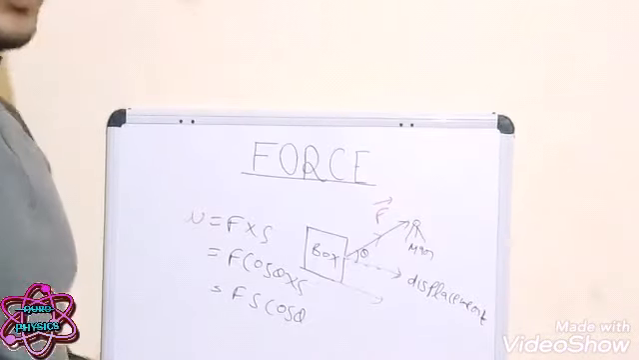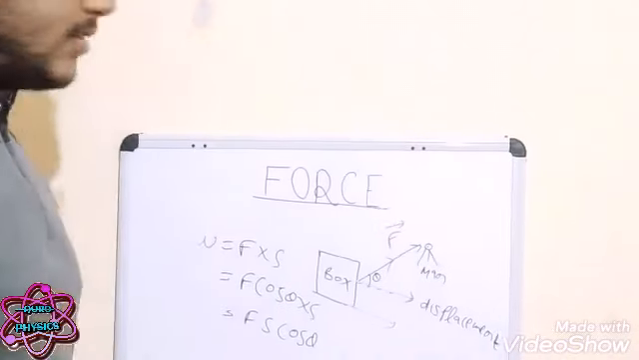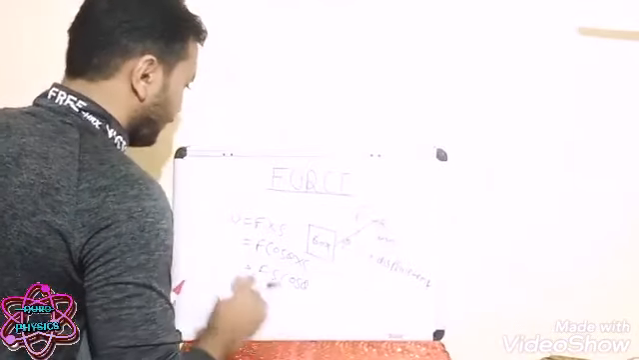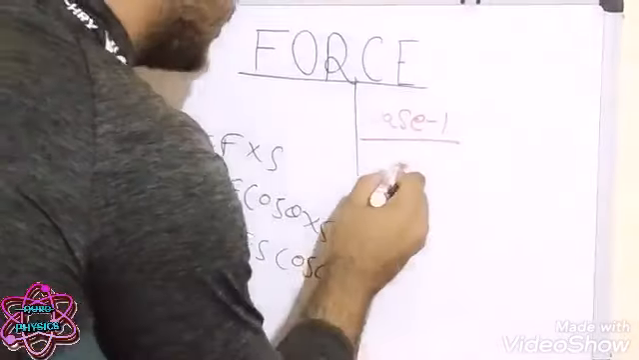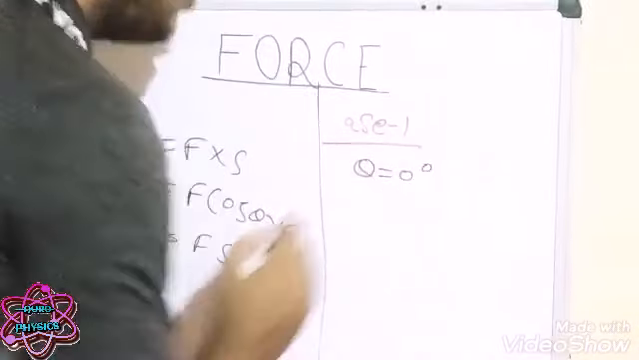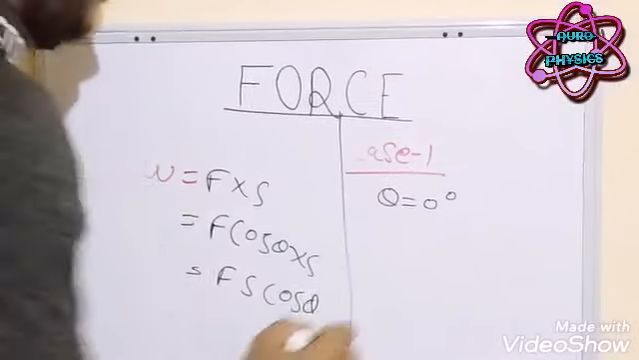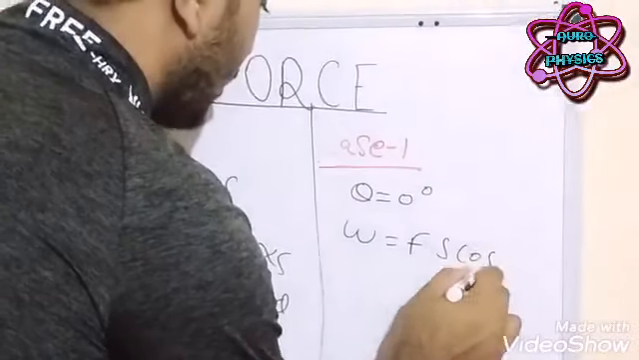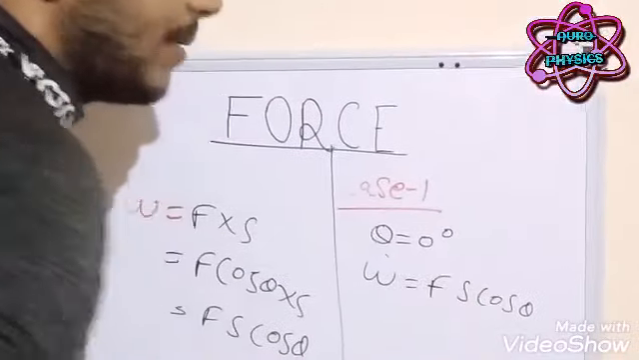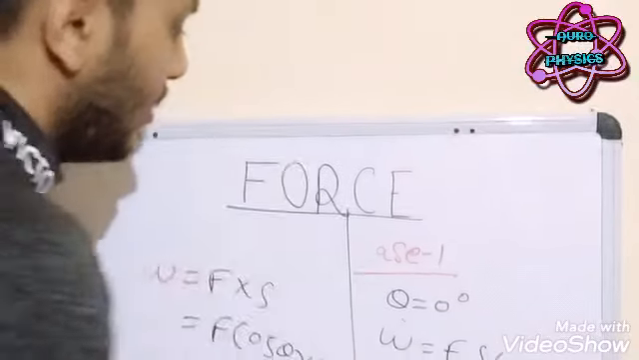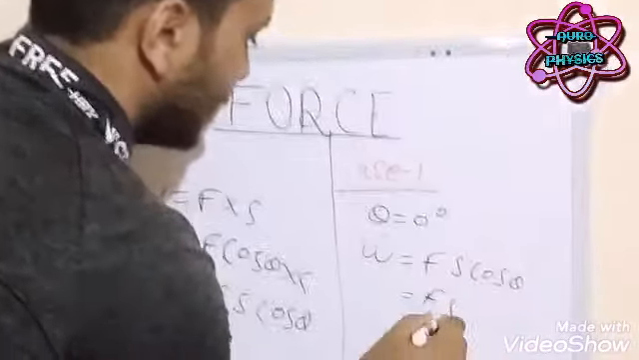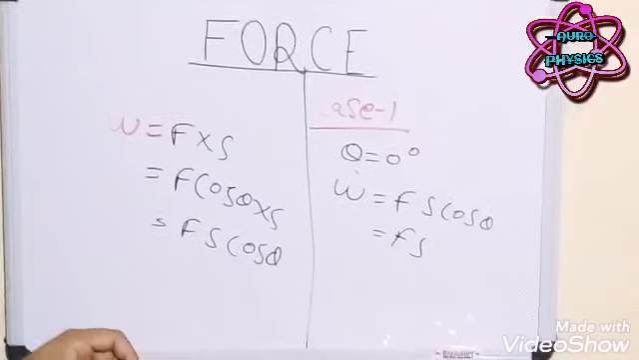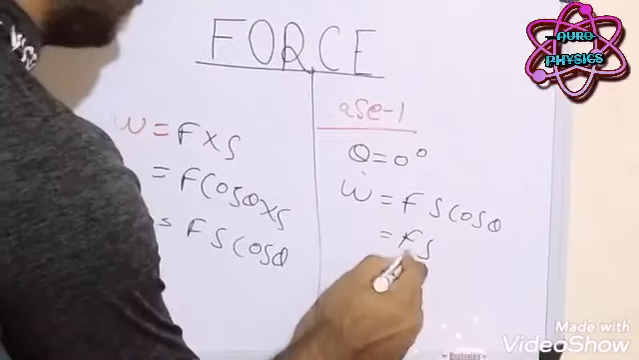So we are going to discuss three cases. Here is case 1, when theta equals 0 degree. The work done is F S cos theta. When theta equals 0, cos theta becomes 1. So work done is F S. Work done is basically F into S.